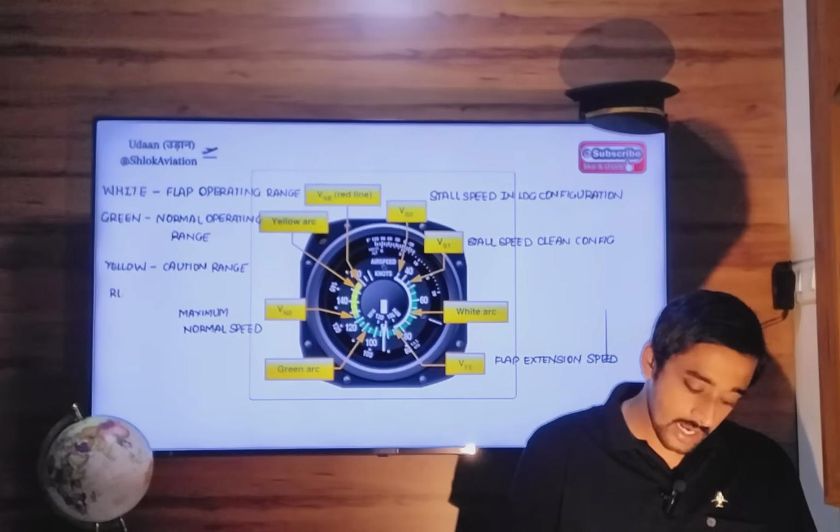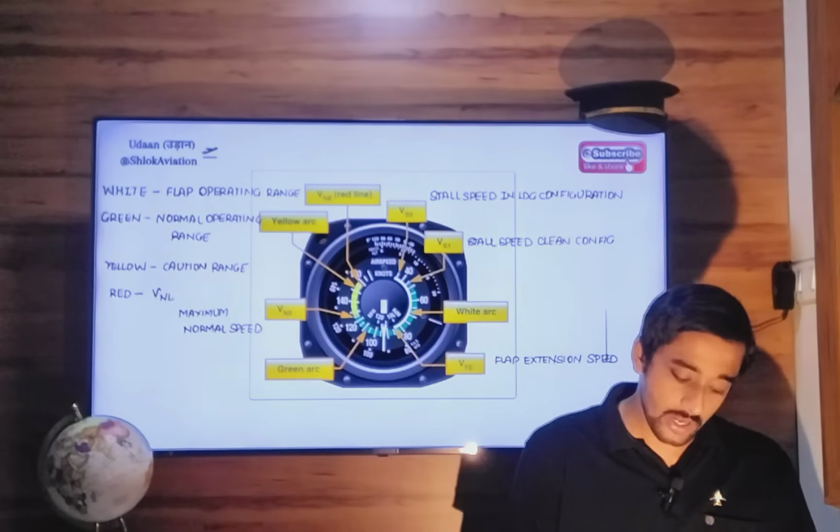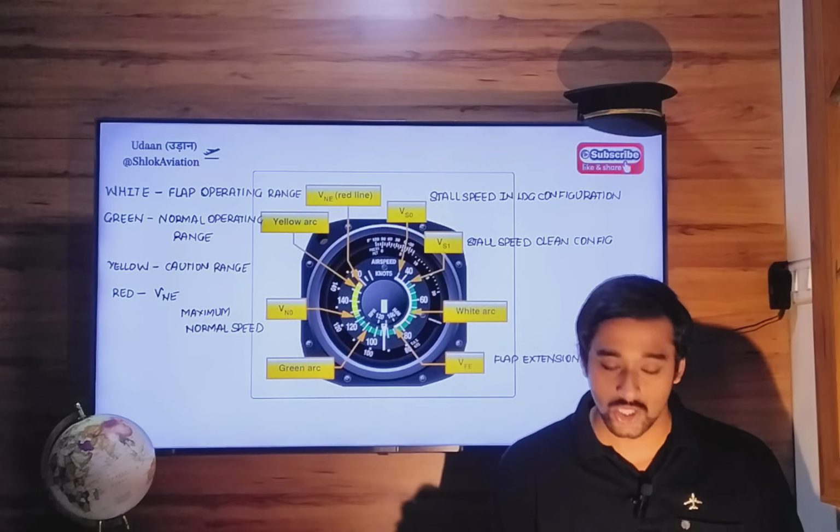Next, the last red color line is the never exceed speed. You cannot exceed that speed. That is the maximum threshold.